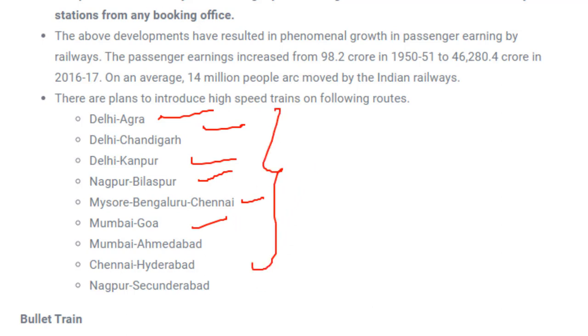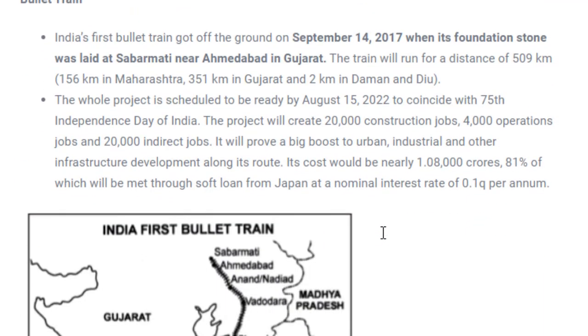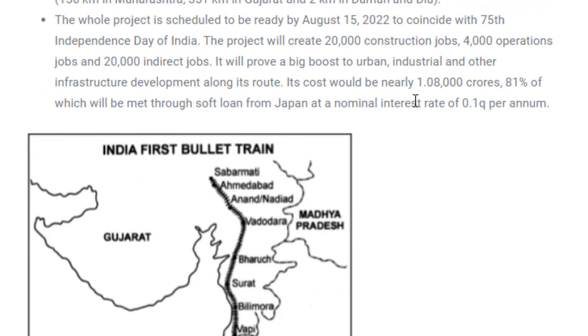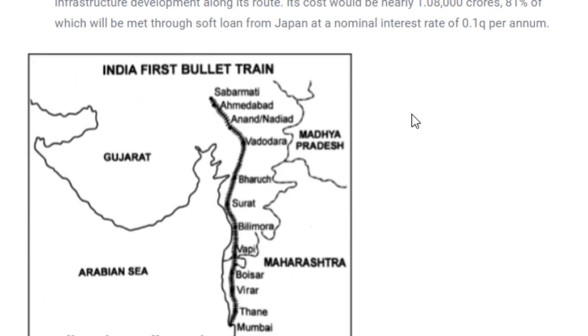Fine. Next is bullet train. So bullet train, you know this very well. This concept has been brought from Japan. In India also, it was very much in the news that India is building a bullet train by taking a loan from Japan. It is being built between Gujarat and Mumbai. Fine. So this project was taken.